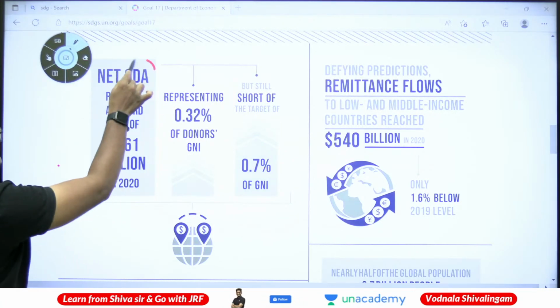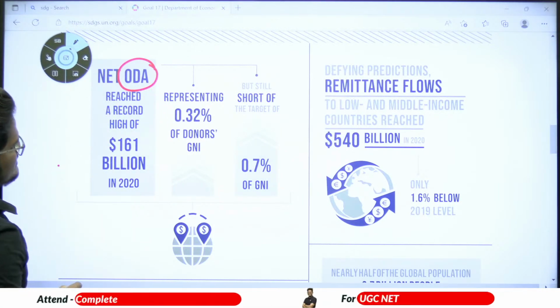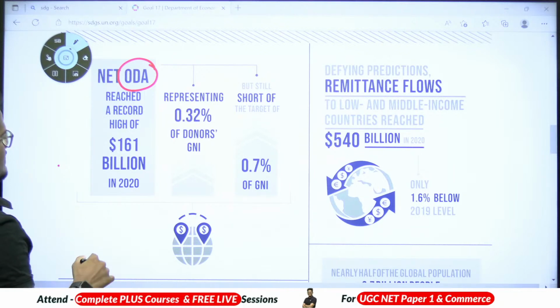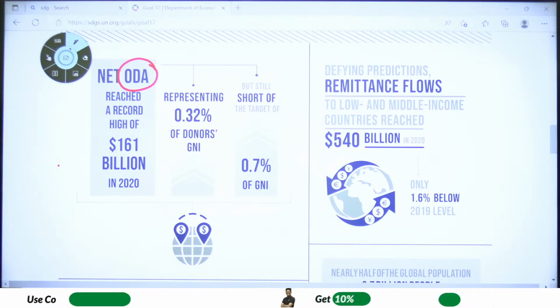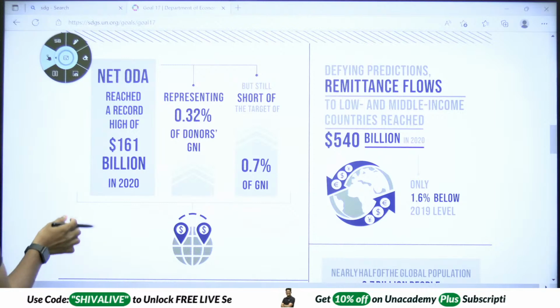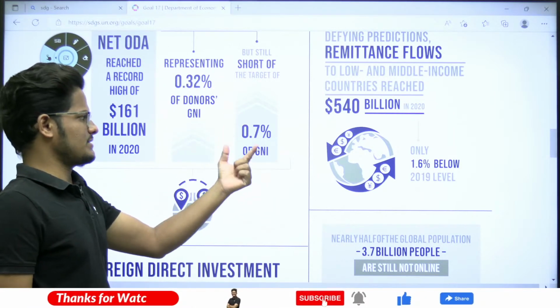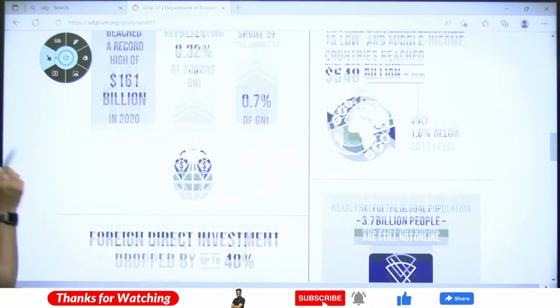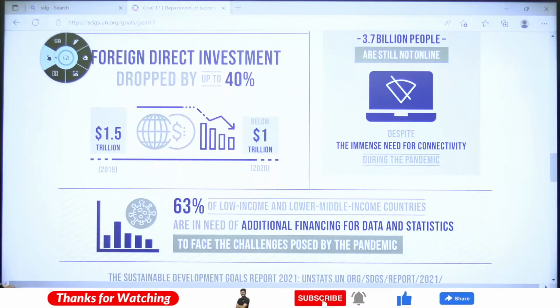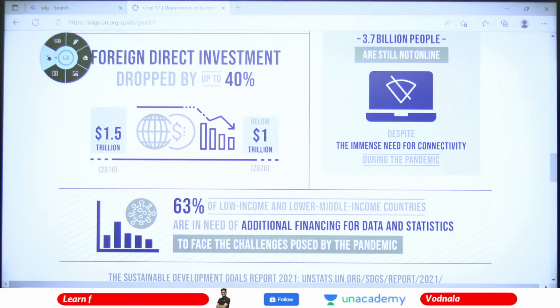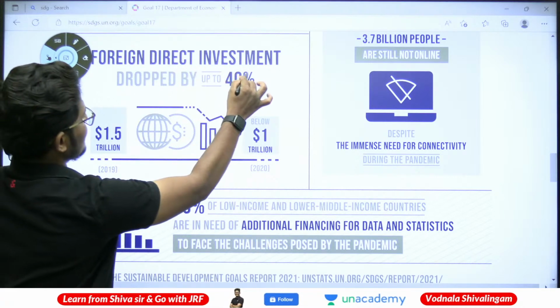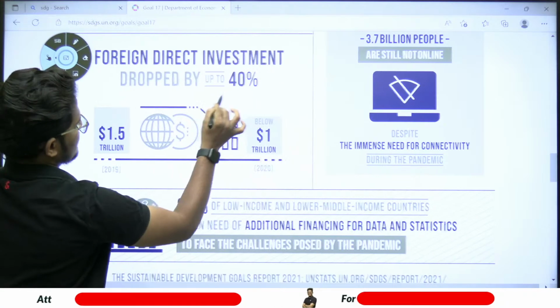So net ODA is official development assistance, it's like cooperation maybe. Here the proper full form has not been given, but still a short of the target of 0.7% of the GNI. GNI, I believe, is gross national income, not the Gini index. FDI, foreign direct investment, dropped by 40%.